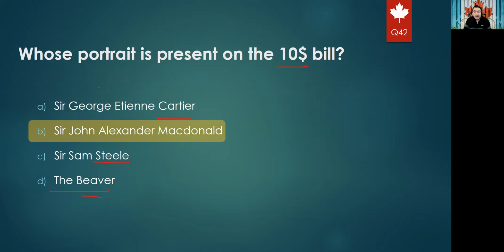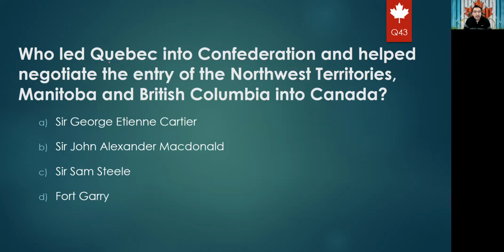Okay. Next question. Who led Quebec into Confederation and helped negotiate the entry of the Northwest Territories, Manitoba and British Columbia into Canada? So who was responsible for helping Quebec to be part of the Confederation? And we know this person by last name. Is it Cartier or Macdonald or Steele or Gary?